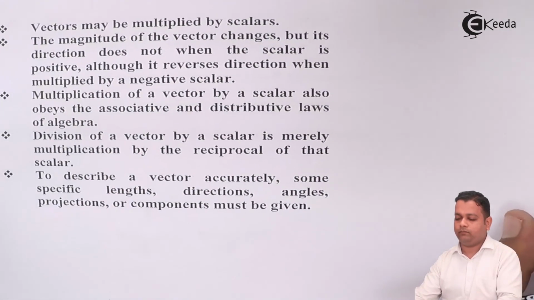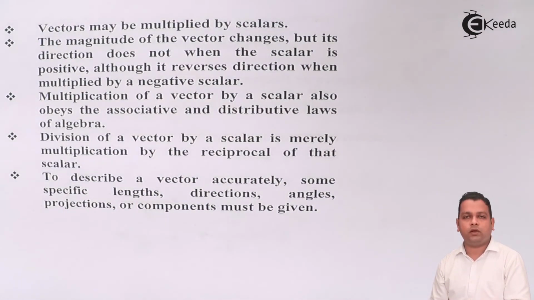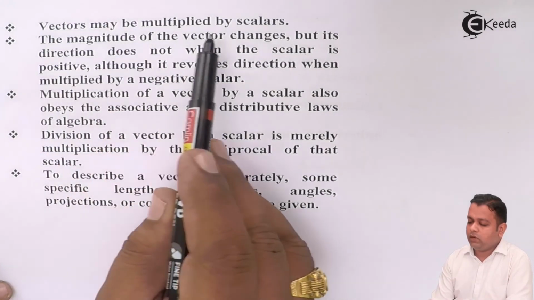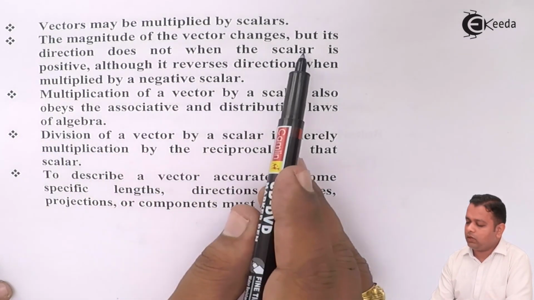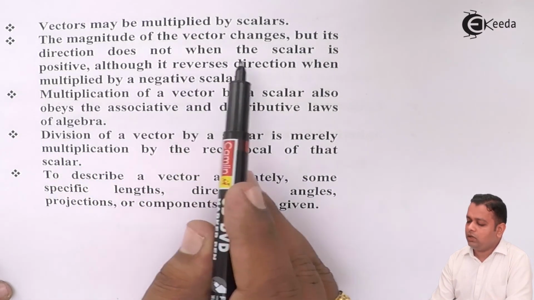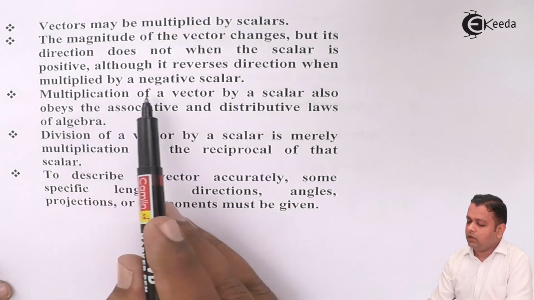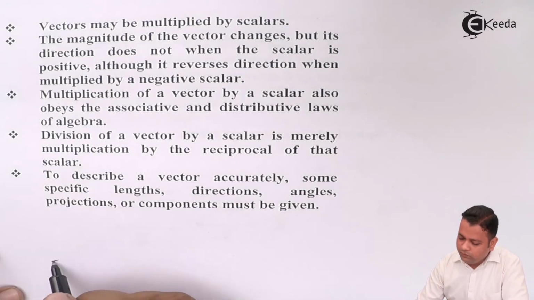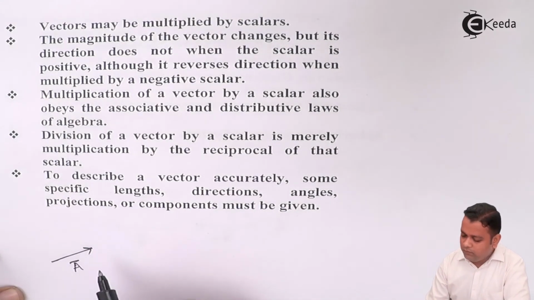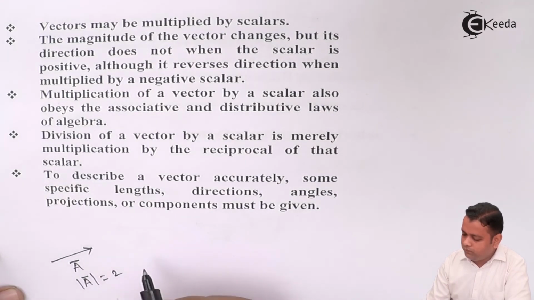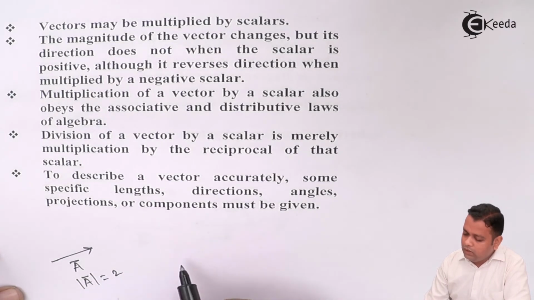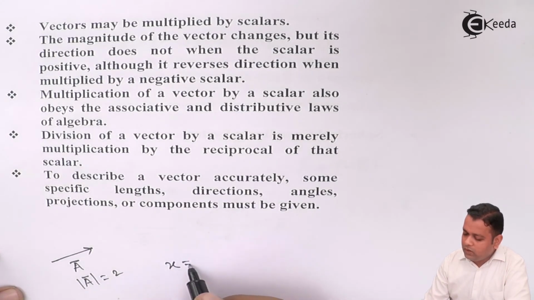Now talking about multiplication of a vector by a scalar. Vectors may be multiplied by scalars. The magnitude of the vector changes, but its direction does not when the scalar is positive, although it reverses direction when multiplied by a negative scalar. Suppose this was A bar having magnitude represented by mod of A is equal to 2. If we multiply A bar with x, x is equal to 2, so x is a scalar multiplied with the vector A bar.